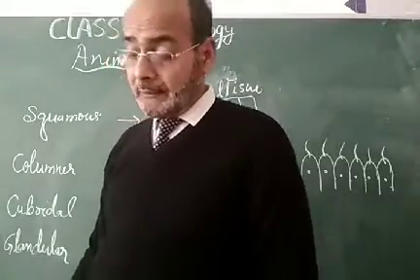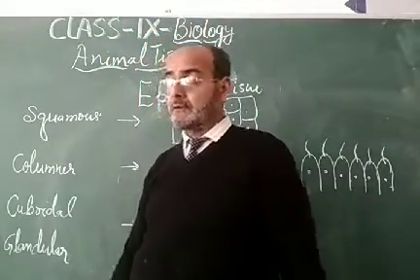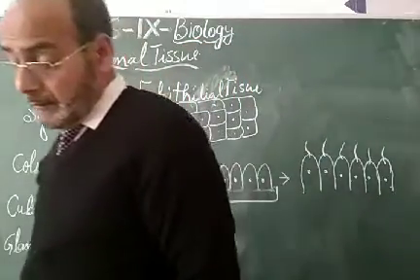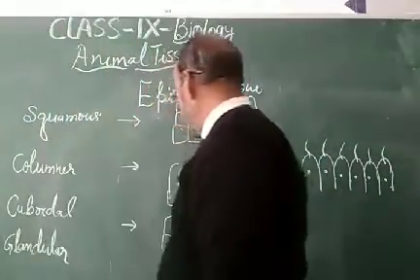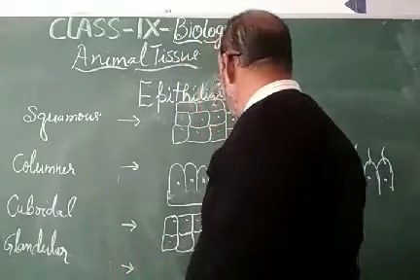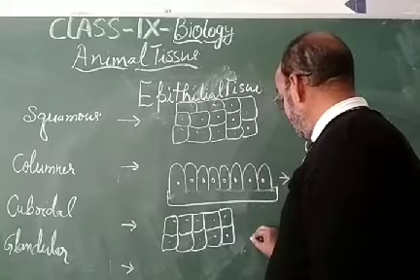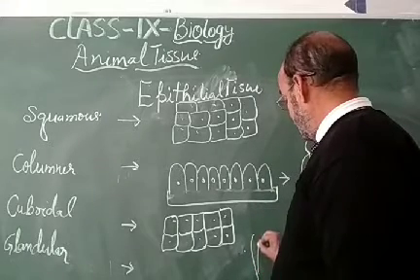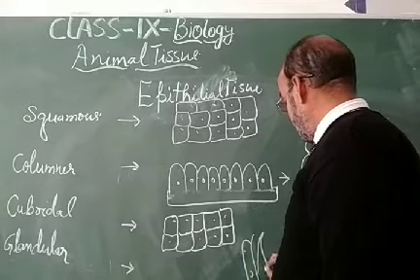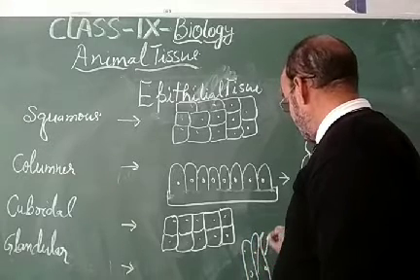My dear student, glandular epithelial tissue is the tissue which performs the function of forming different types of glands, and its cells may be irregularly shaped according to the job of that particular gland.